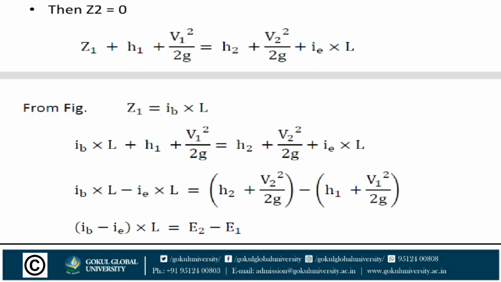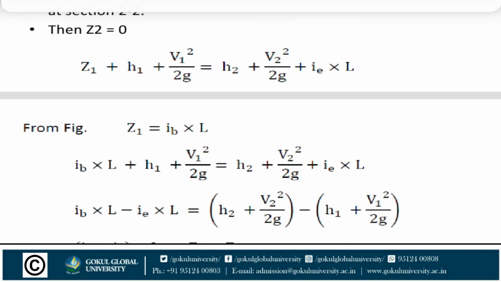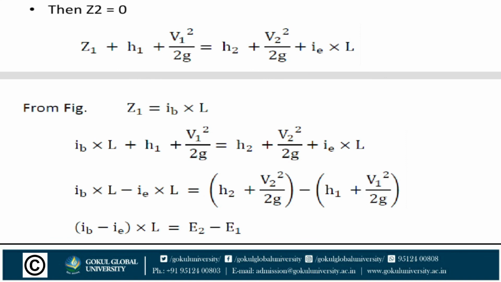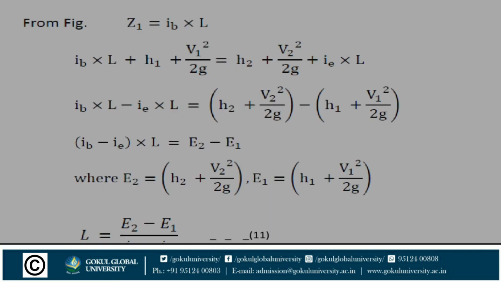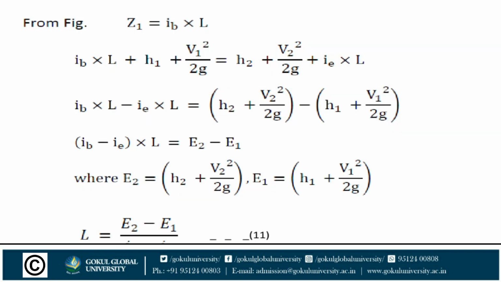Now IB into L plus H1 plus V1 square upon 2G is equal to H2 plus V2 square upon 2G plus IE into L. Going further, IB into L minus IE into L is equal to H2 plus V2 square upon 2G minus H1 plus V1 square upon 2G.